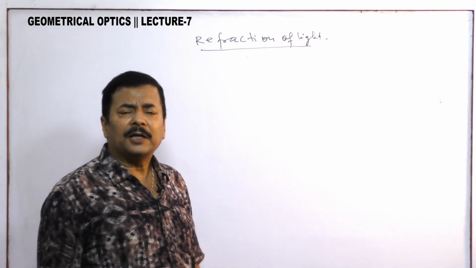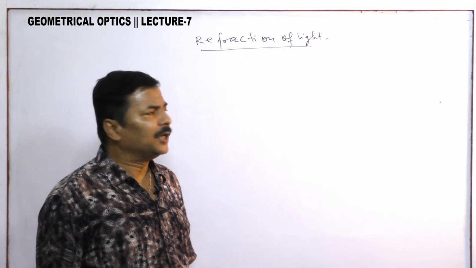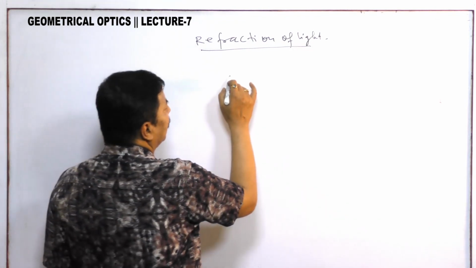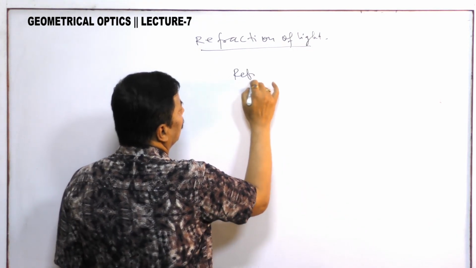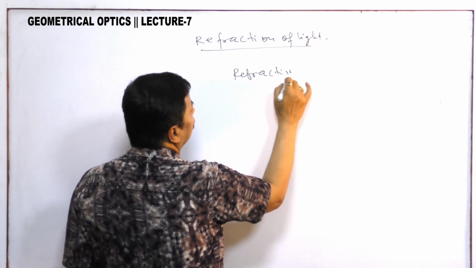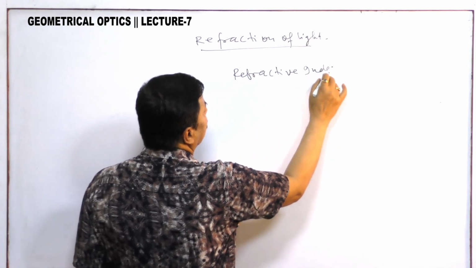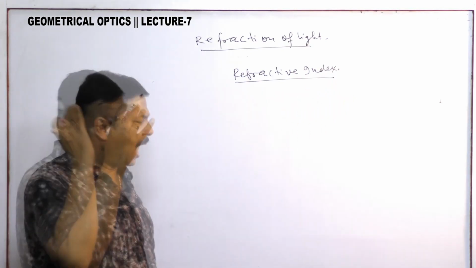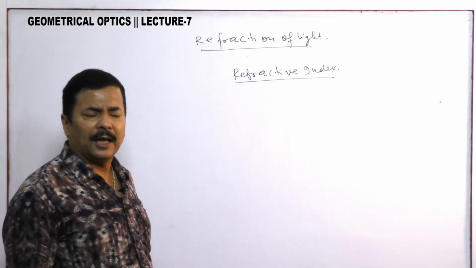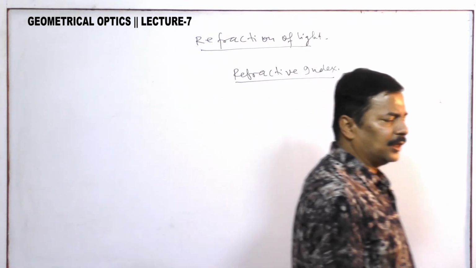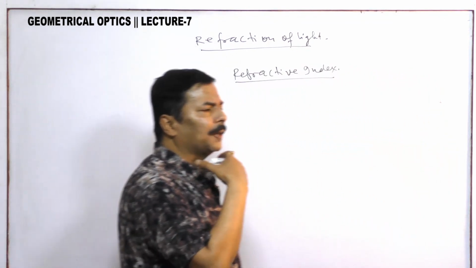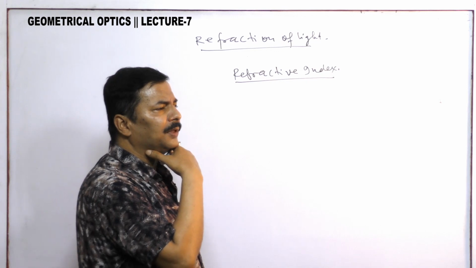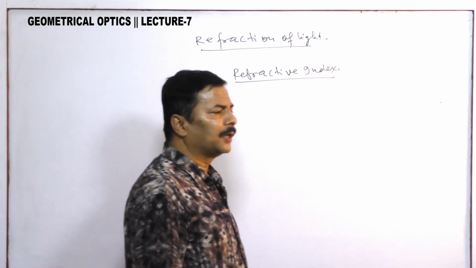Now the optical property of medium is refractive index. Now try to understand. If I am in air I can move fastly, but if I am inside the water, my speed will become slow.